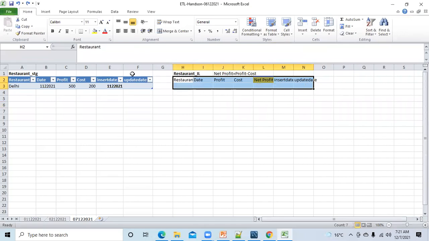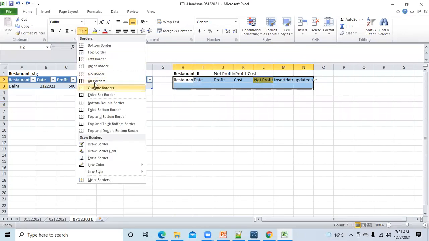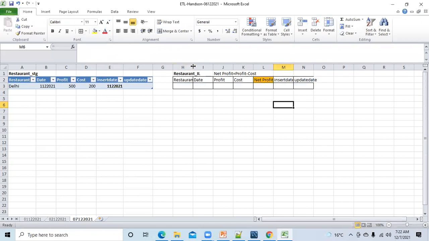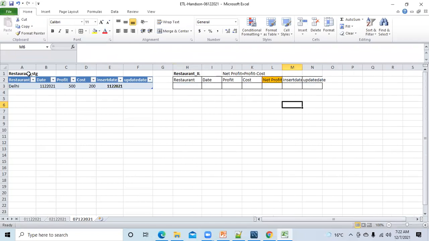Okay, fine. So here I have two tables. This is restaurant_stage, which means this is a staging layer table. And here restaurant_I means this is an integration layer table.